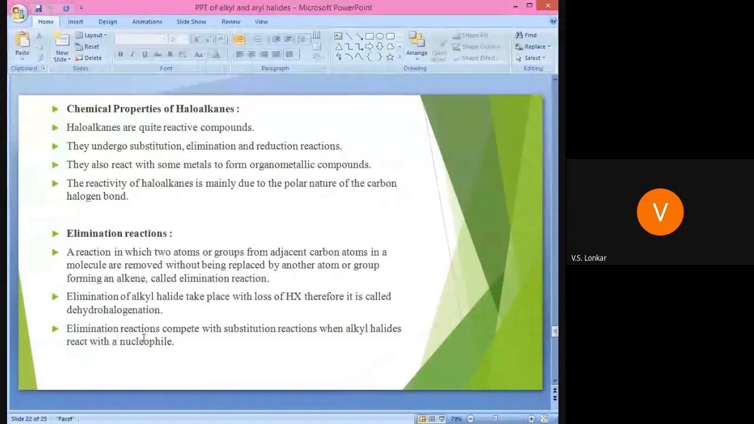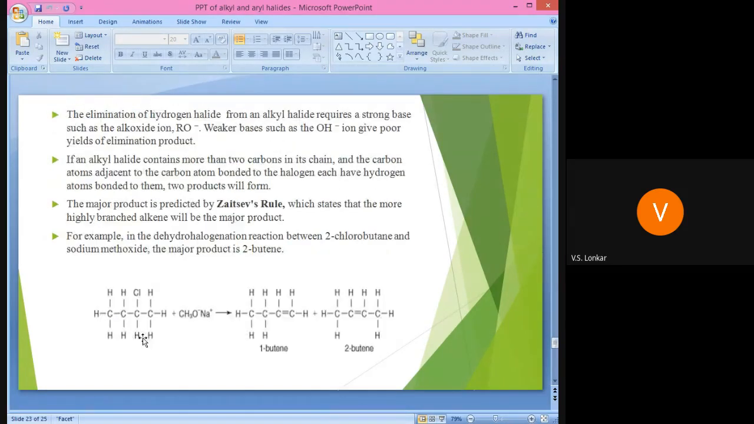This happens when we use a strong base, because the role of the base is deprotonation. When alkyl halide reacts with a nucleophile, it shows nucleophilic substitution reaction, because the nucleophile directly attacks the positively charged carbon, and the halide gets eliminated as a leaving group. This is the general idea about the elimination reaction. Next, elimination of hydrogen halide from an alkyl halide requires a strong base such as alkoxide ion, RO minus.